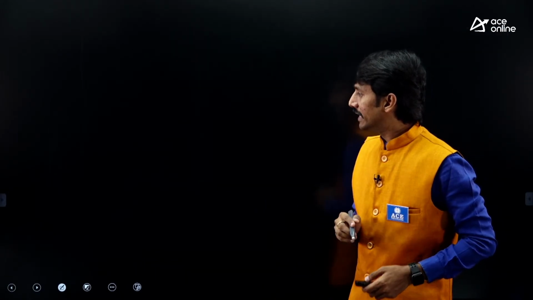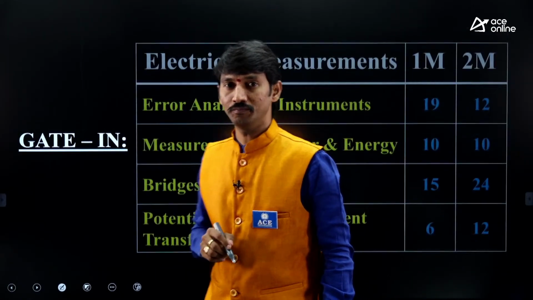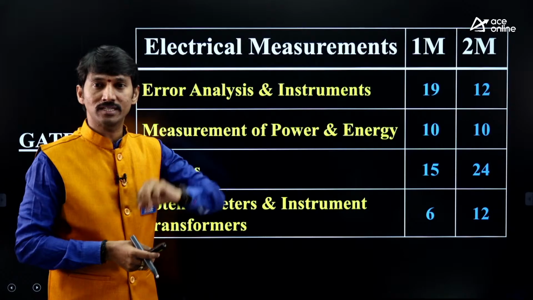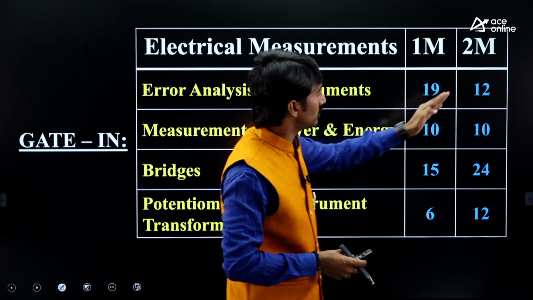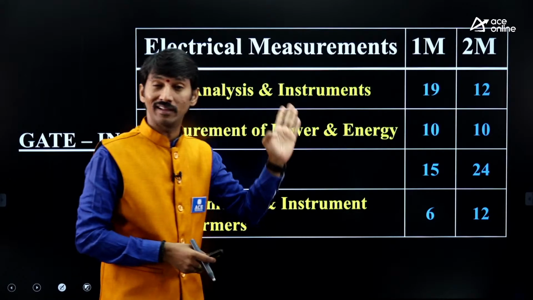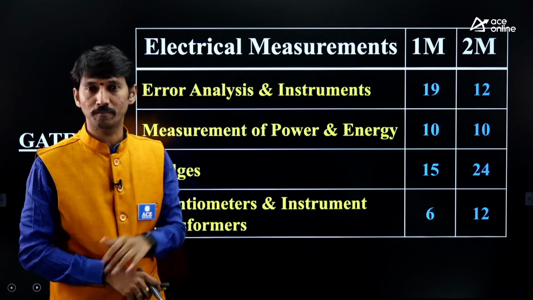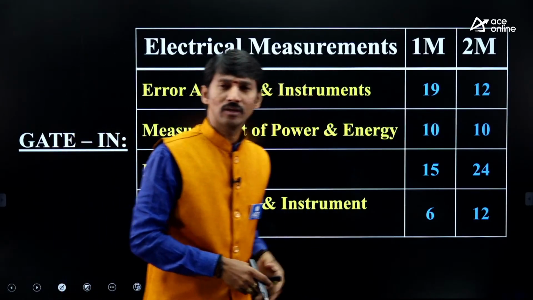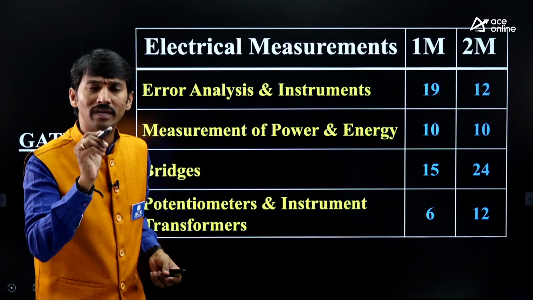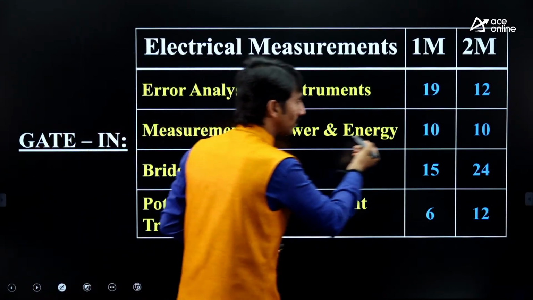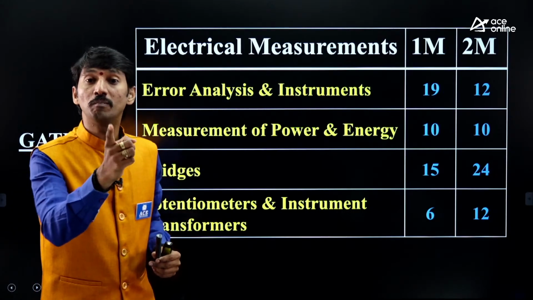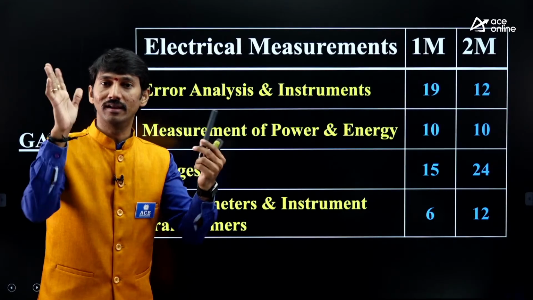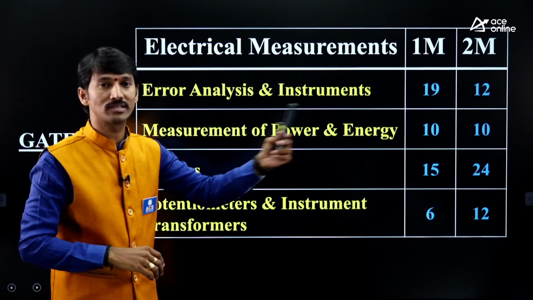But if you go for the instrumentation branch from the GATE point of view, this is the thing. Sir, error analysis and instruments combination questions: 19 1-mark questions and 12 2-mark questions so far. Right? Measurement of power and energy, 10 and 10. So compared to electrical people, instrumentation people are getting fewer questions from this chapter. Compared to the electrical branch only, fewer. Don't think that from this chapter IN people are getting fewer. Not like that. Compared to electrical people, the questions are fewer.